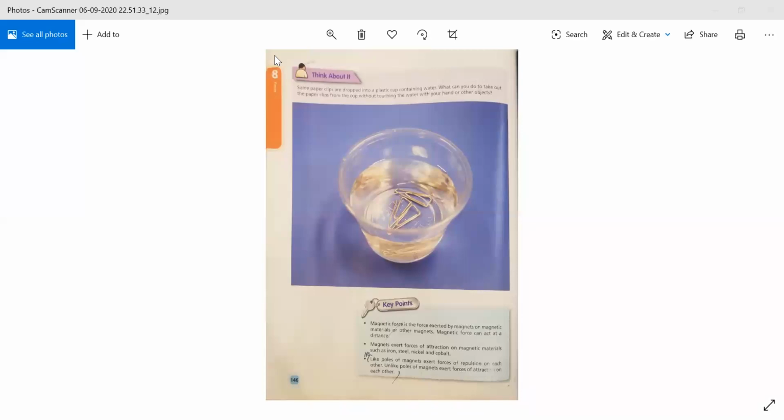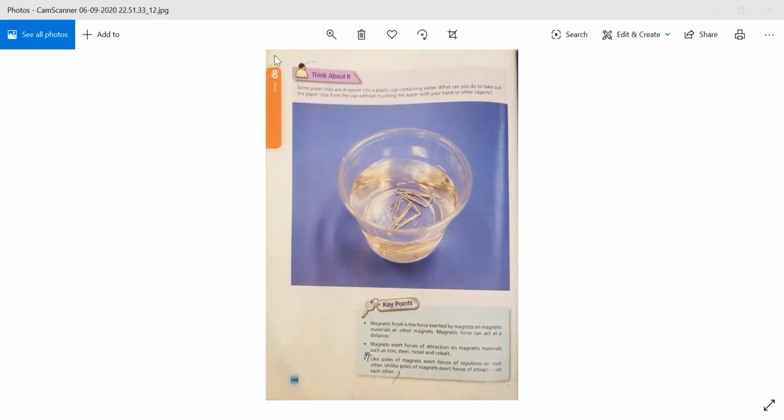Third, we studied like poles of magnets exert forces of repulsion on each other. And unlike poles of magnets exert forces of attraction on each other.